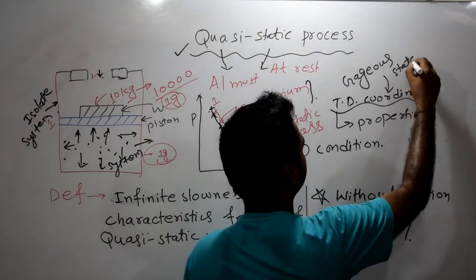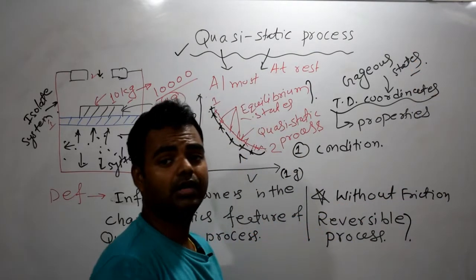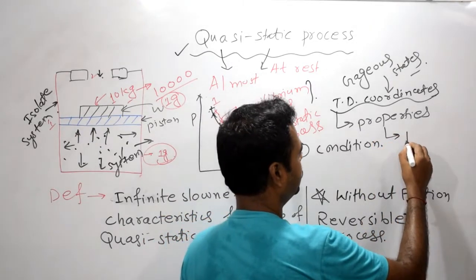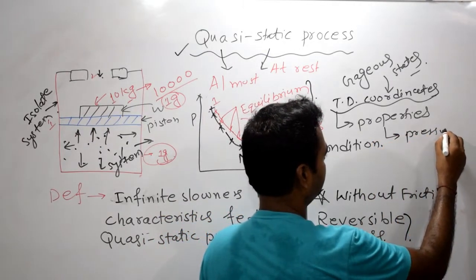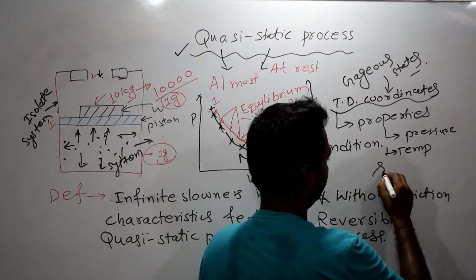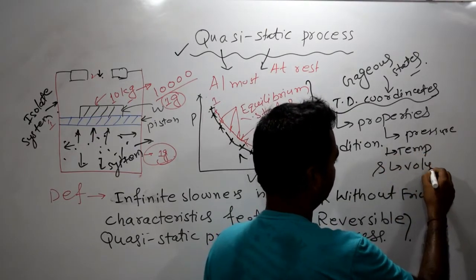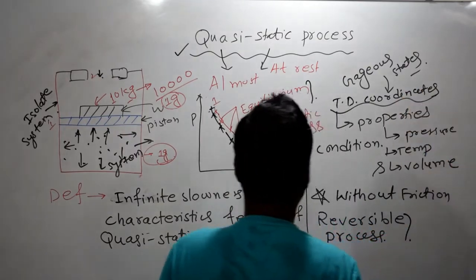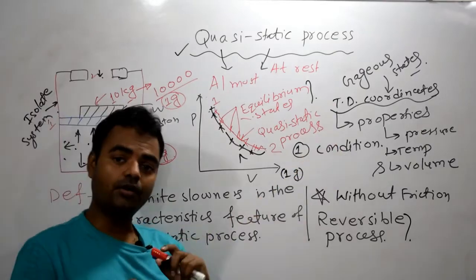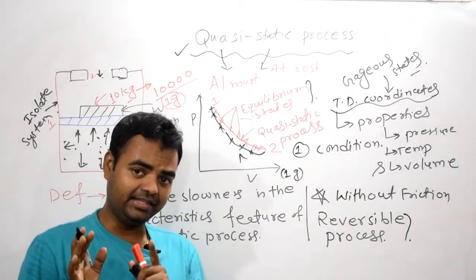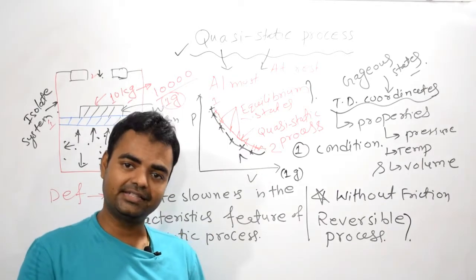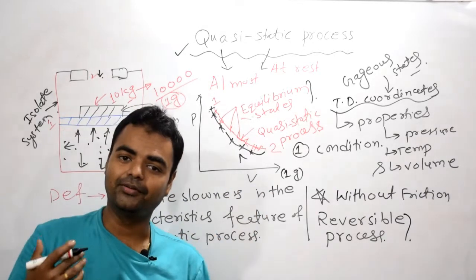We consider these coordinates as properties only in the case of gaseous states. So all these properties are what? Pressure, temperature and volume. These are thermodynamic coordinates, and these coordinates are properties, and these properties we can use to describe its state only in the case of an equilibrium state.